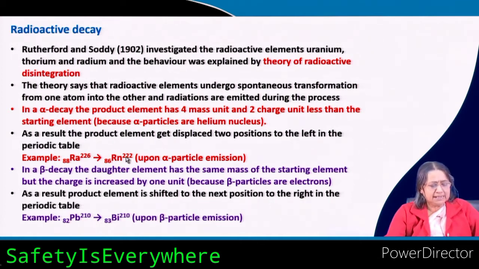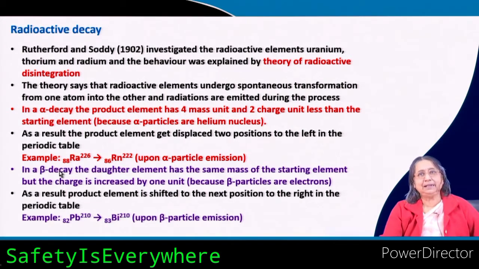The example is given here, radium 226, where this is the atomic mass and this is the atomic number. Upon alpha particle emission, the mass will be reduced by 4 units, so it becomes 222, and the atomic number by 2 units, so it will be 86. So, the position of radon will be 2 units to the left in the periodic table compared to radium.